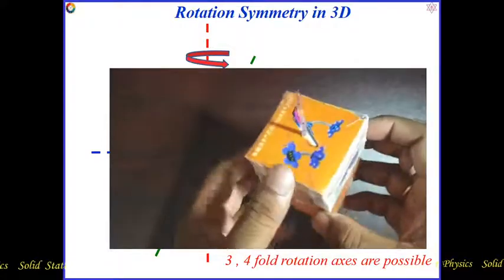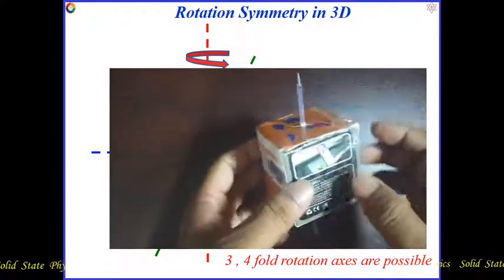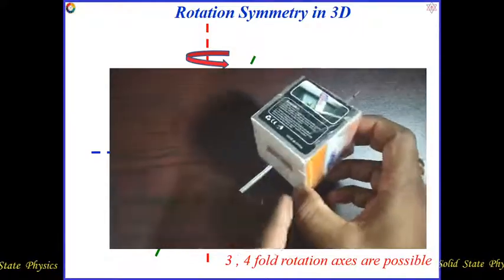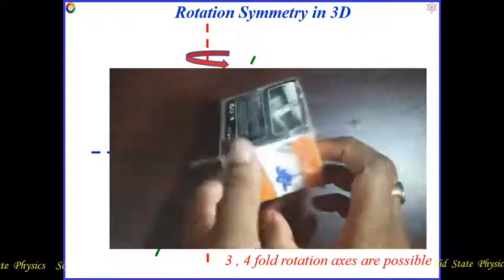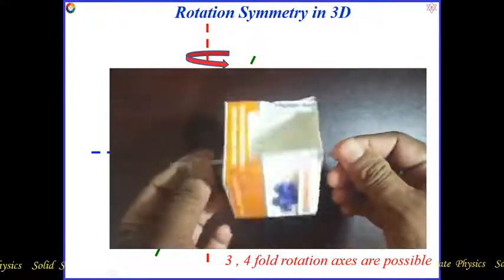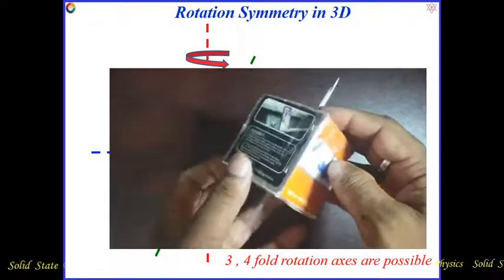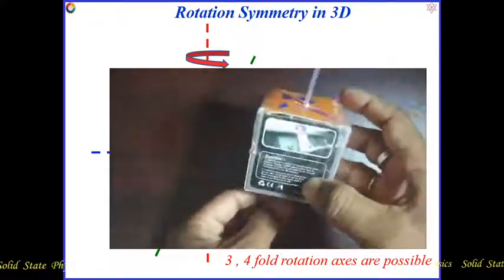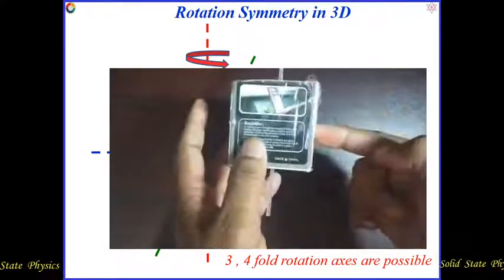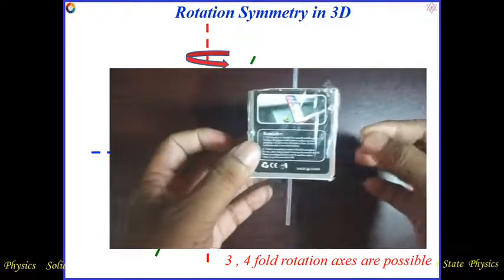Now consider this is a cube. One axis has been entered at one face and ejected from the opposite face. Like this type of axis, we can consider another two. Here, two faces, we can consider this face and this face, like this. This is one axis, and another axis we can consider.